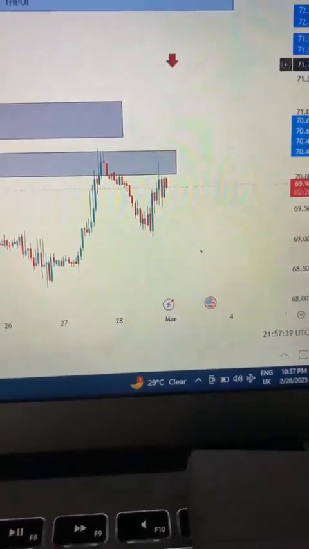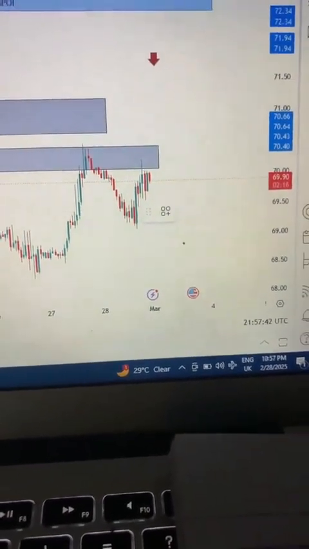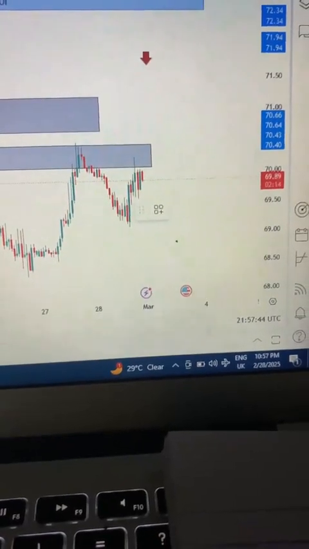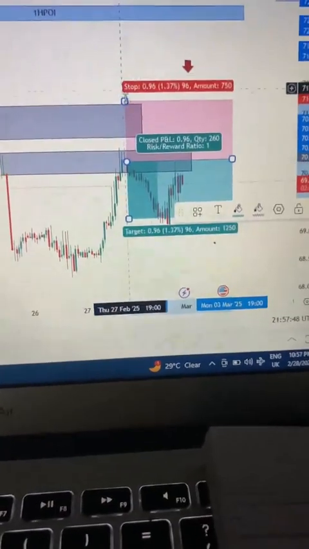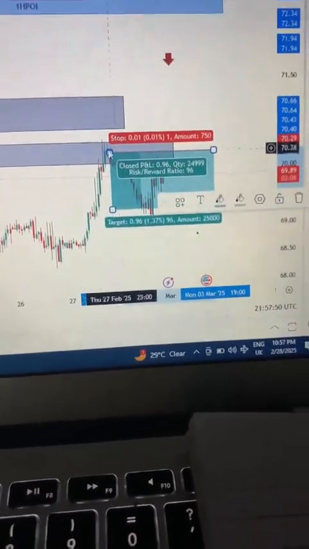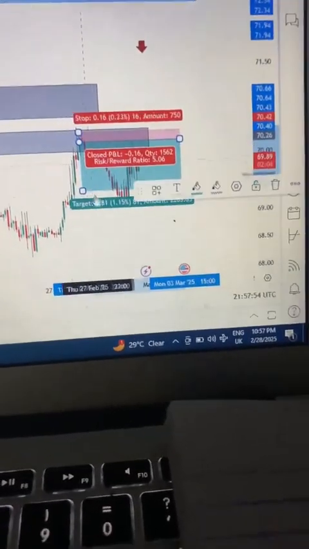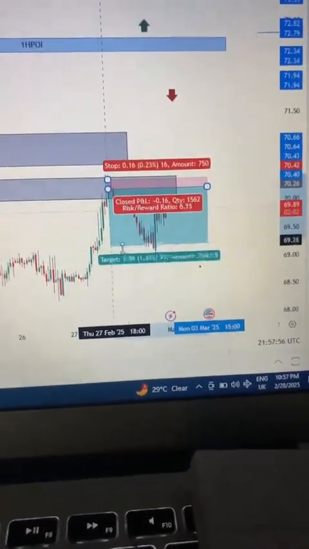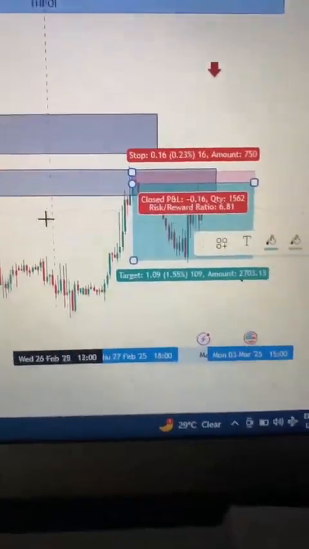Even though it is not a long run, even though it is a short trade, the targets are high and the risk low, around a ratio of 1 to 6.